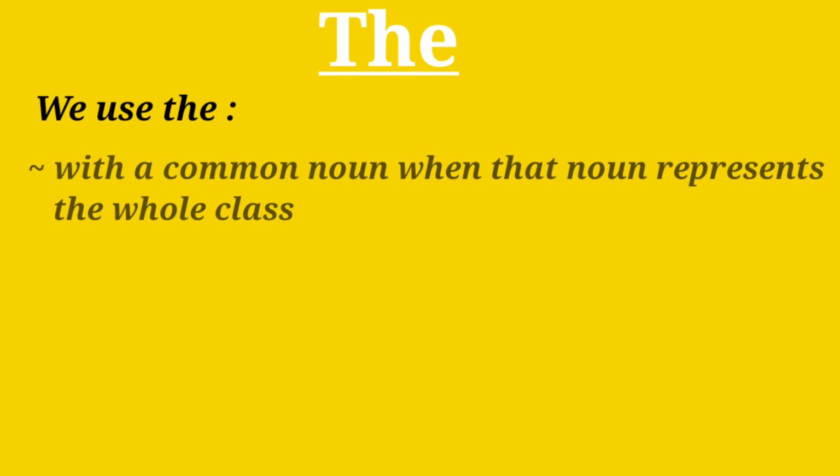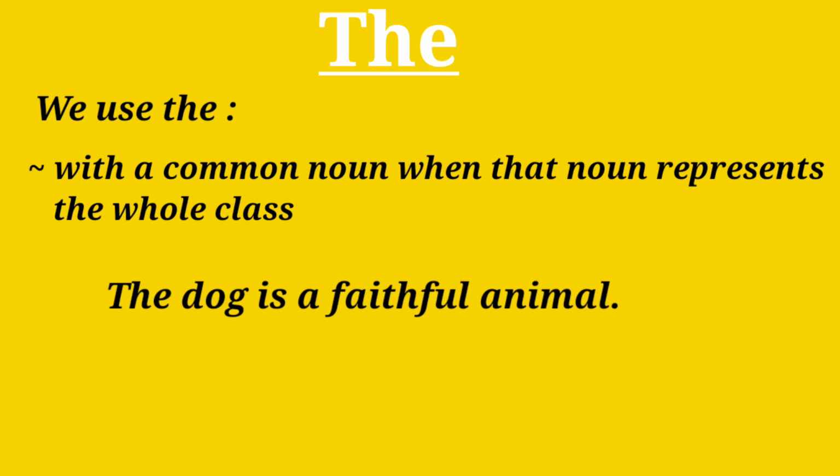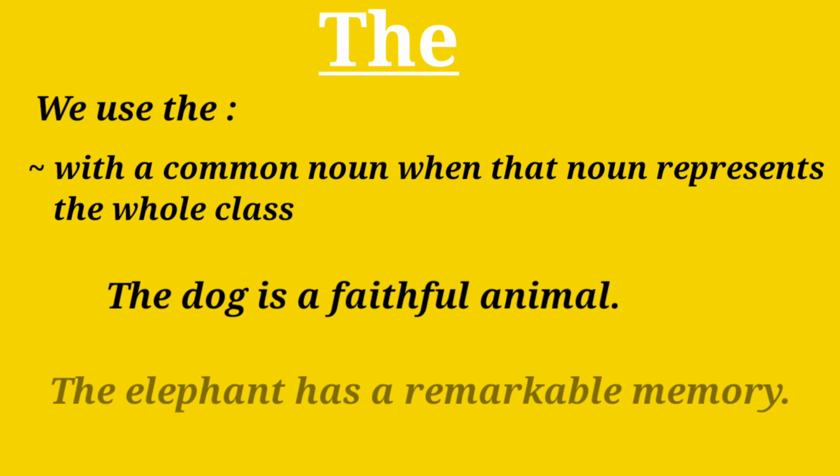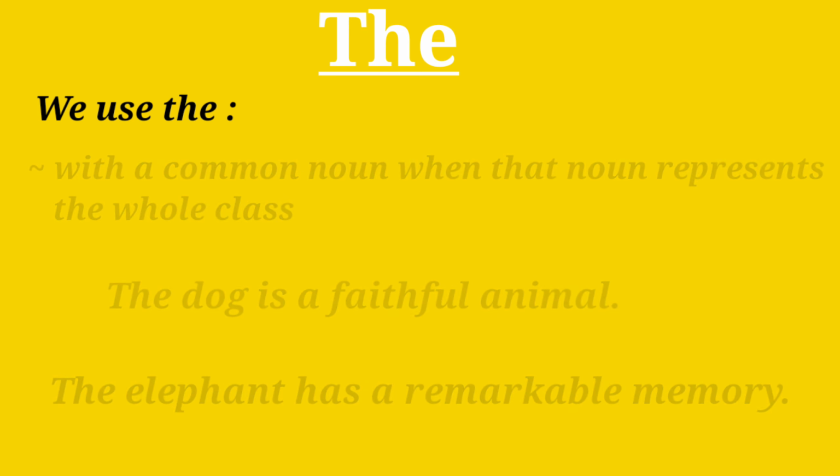The is used with a common noun when that noun represents the whole class. For example, the dog is a faithful animal. The elephant has a remarkable memory. Here, the dog and the elephant are representing the whole class of that kind.